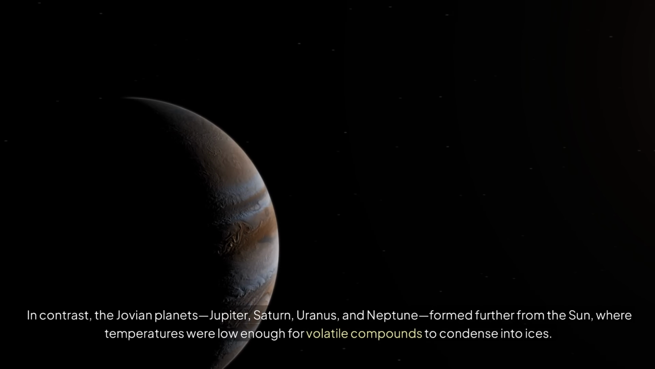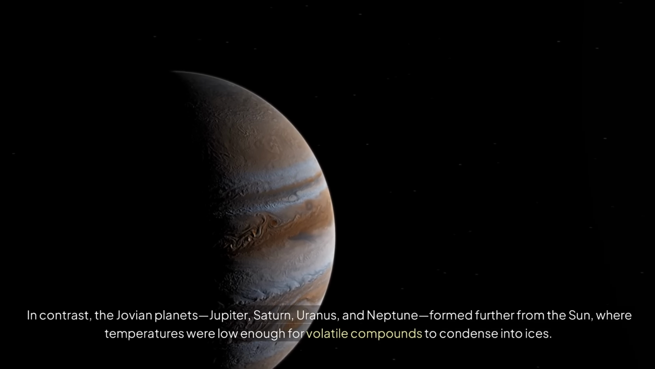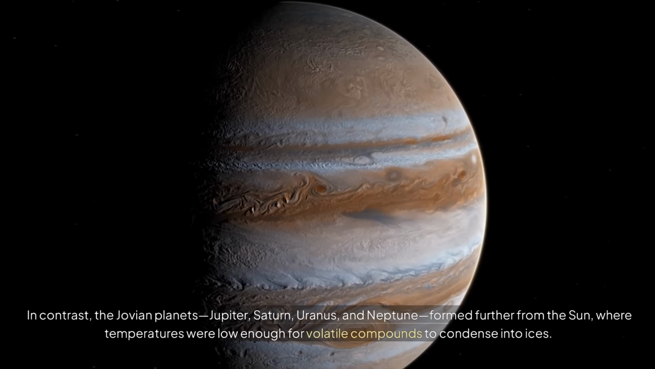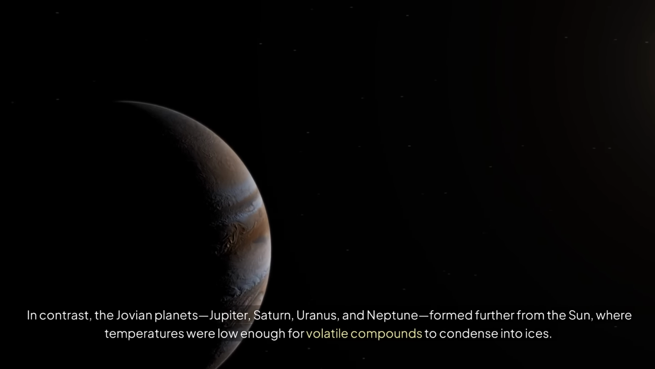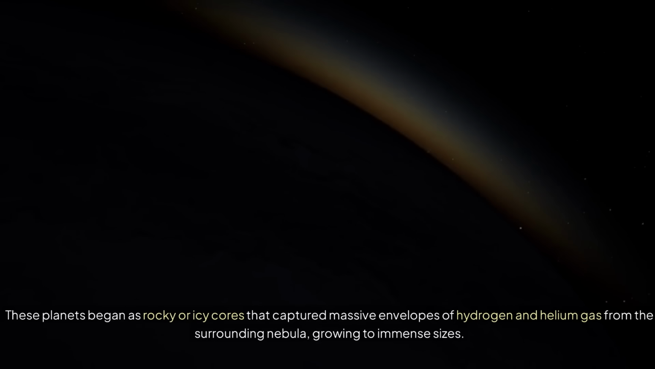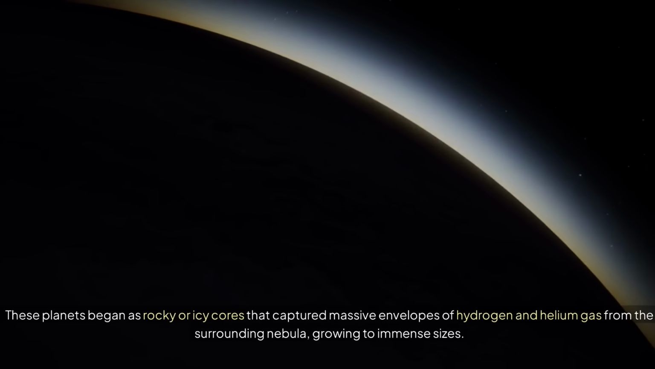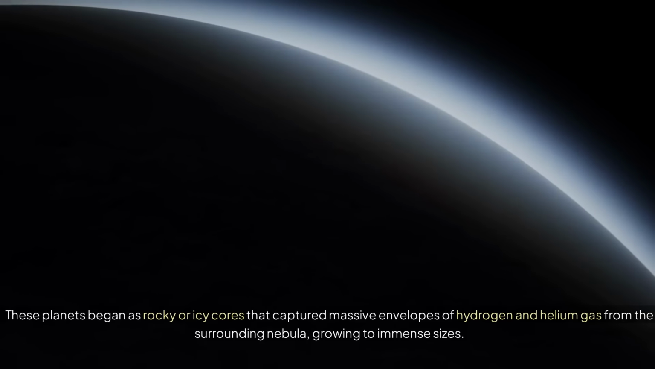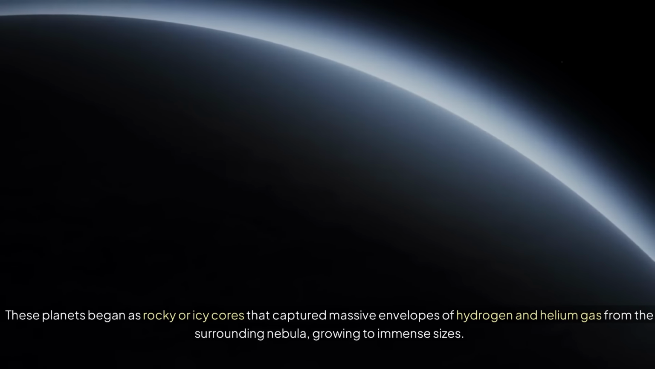In contrast, the Jovian planets, Jupiter, Saturn, Uranus, and Neptune, formed further from the Sun, where temperatures were low enough for volatile compounds to condense into ices. These planets began as rocky or icy cores that captured massive envelopes of hydrogen and helium gas from the surrounding nebula, growing to immense sizes.